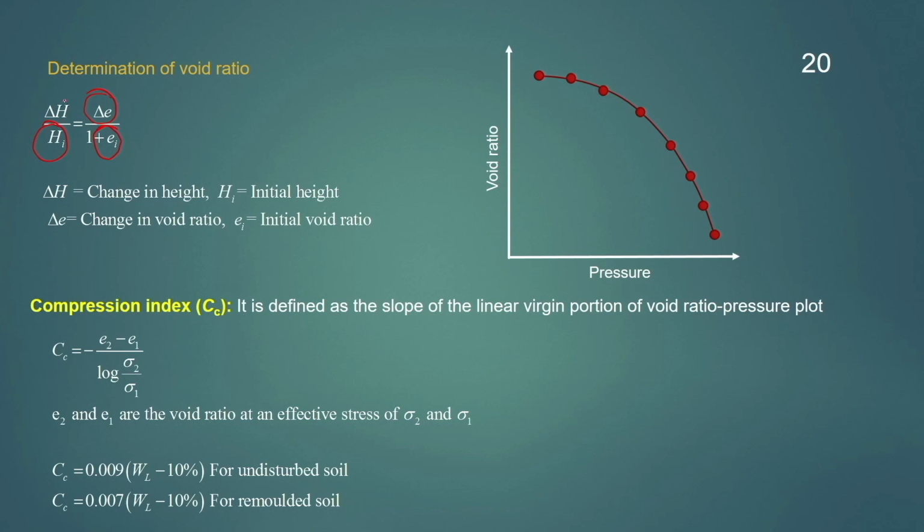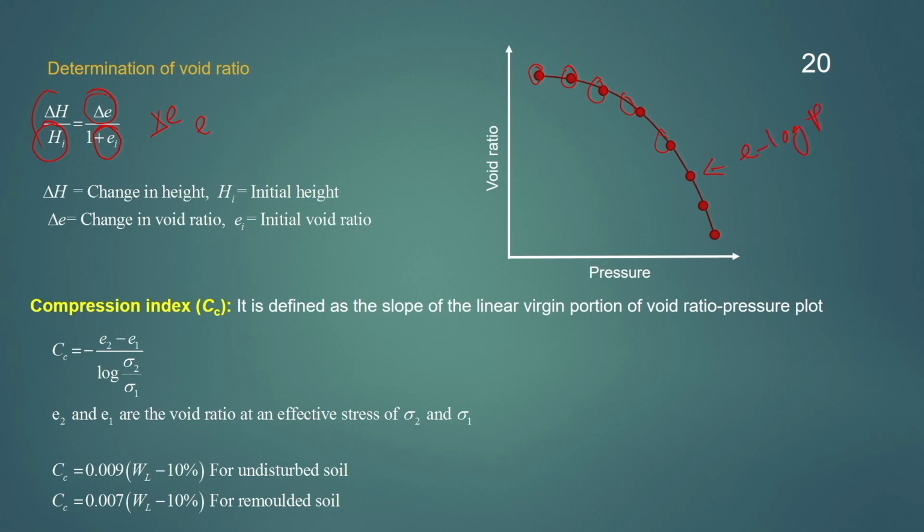From all this we can calculate del e, then we can calculate e corresponding to different pressures. After completion of the loading, we can plot the void ratio and pressure plot, where the void ratio corresponding to different pressures will be plotted like this, and this is known as the e-log p curve